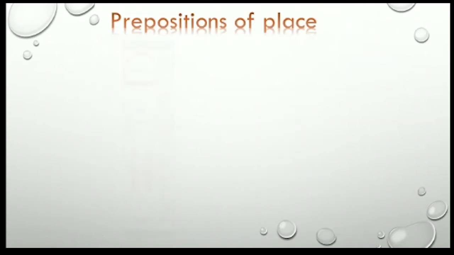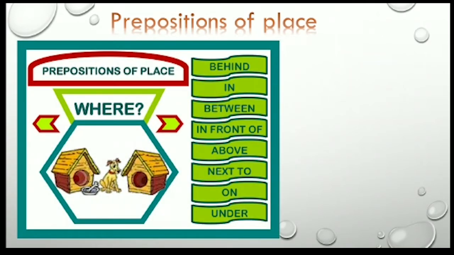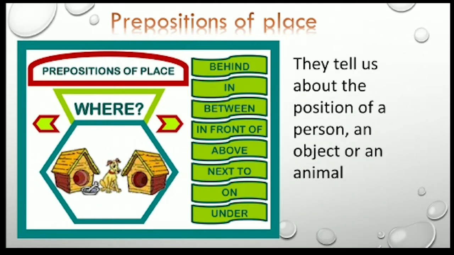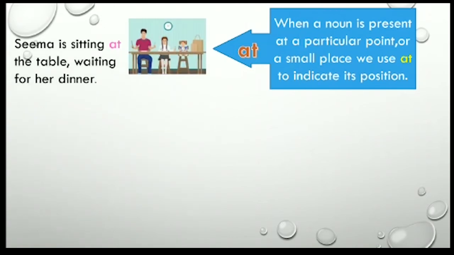Now preposition of place. Here, if we raise the question where, we will get the preposition of place. So behind, in, between, in front of, above, next to, on, under, these are all prepositions of place. They tell us about the position of a person, an object or an animal. So see the example here. First, preposition of place, at.